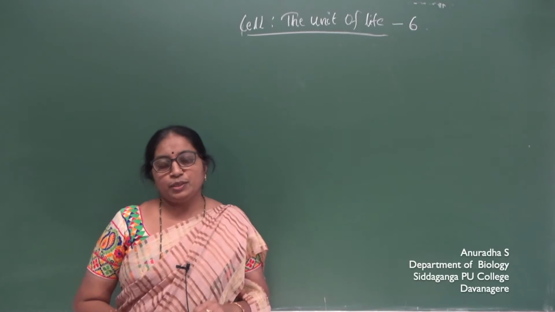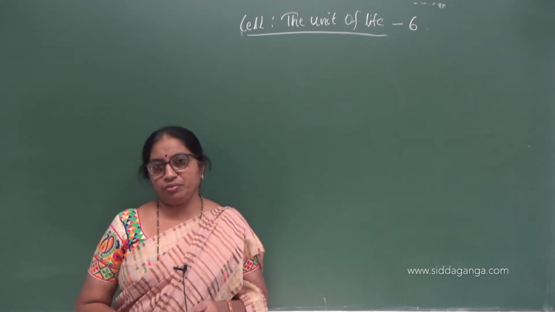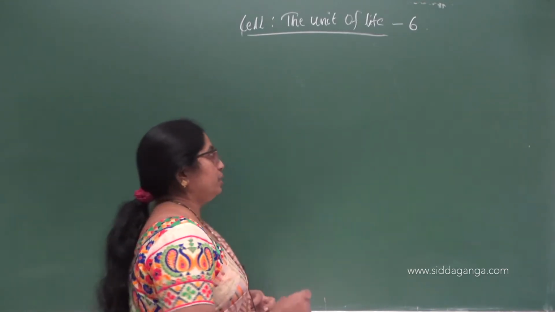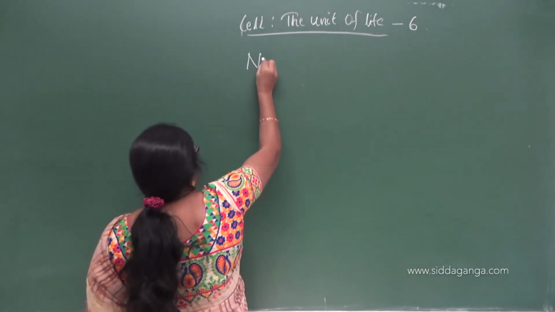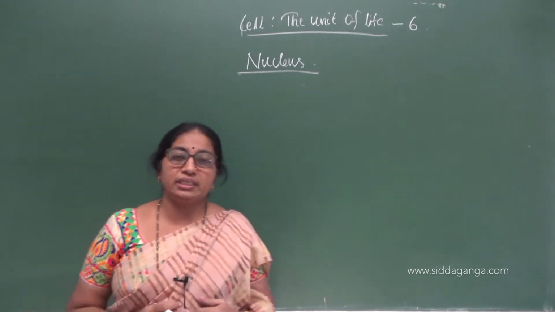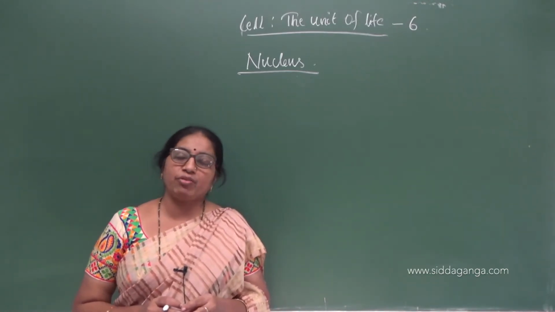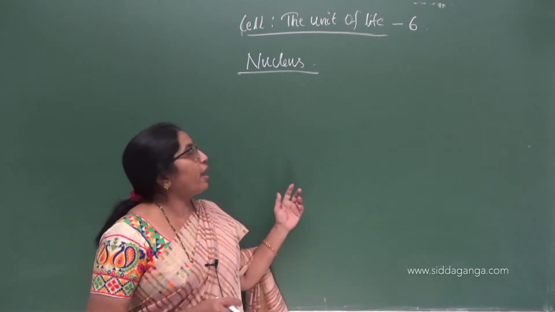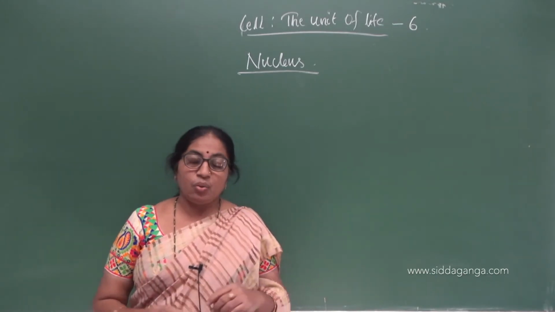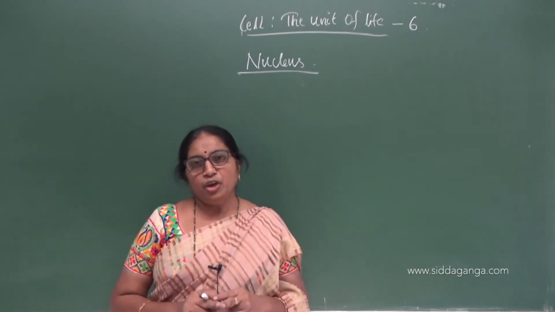Hello everybody. So this is the sixth video on chapter number 8, Cell, the unit of life. To start with, in this video we'll learn something about the nucleus. Based on the nucleus, the cells have been broadly classified into prokaryotic cells and eukaryotic cells, which we have already studied in detail. The prokaryotic cells do not have a definite nucleus, whereas the eukaryotic cells have a definite nucleus surrounded by a nuclear membrane.